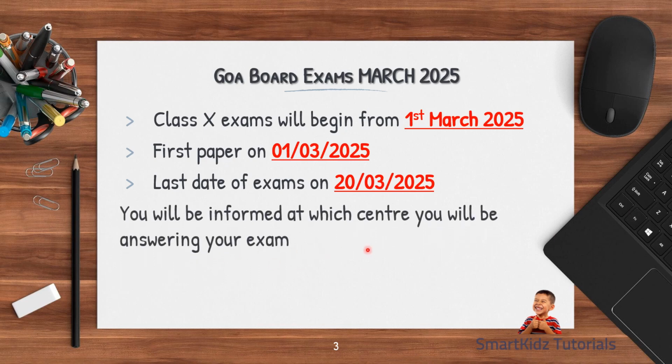So you will be informed at which center you will be answering your exam. These details will come later on, okay, after you get your hall ticket and so forth. Just before your examination, this will be displayed on the notice board, or your class teachers will let you know that from these seat numbers to these seat numbers will be in so and so school, and so forth.